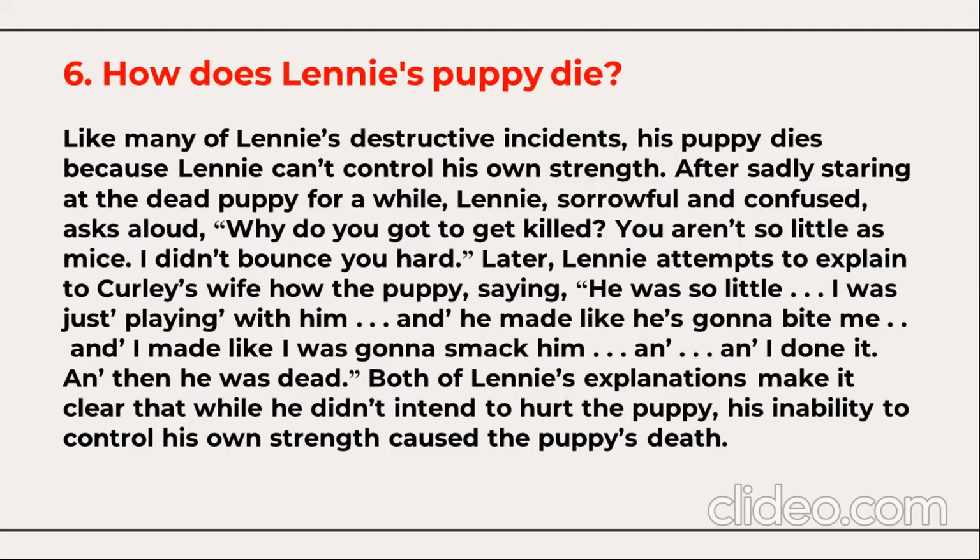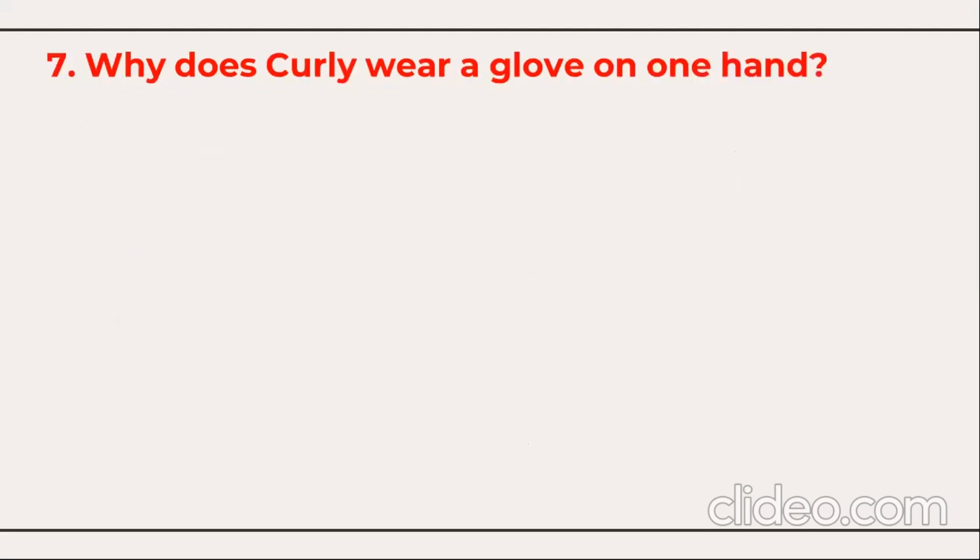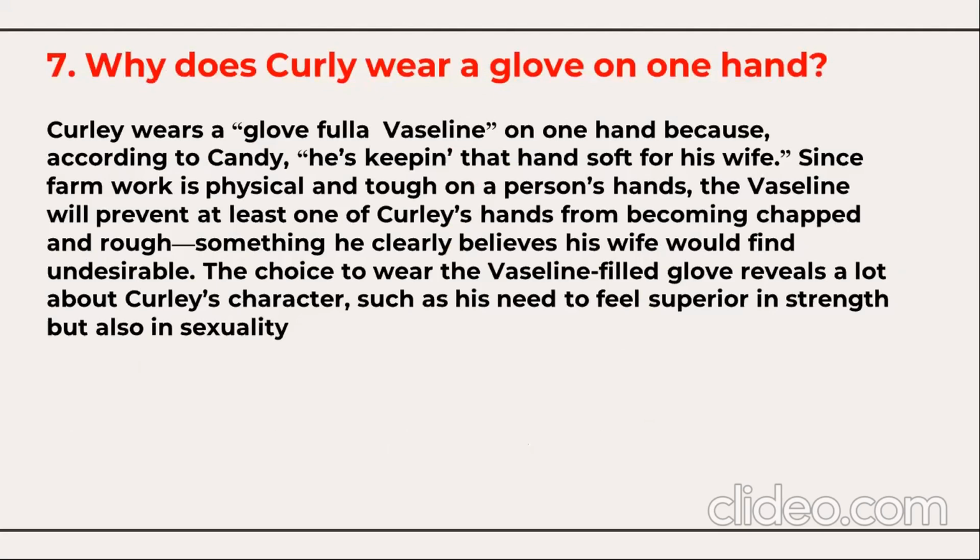and his inability to control his own strength caused the puppy's death. Why does Curly wear a glove on one hand? Curly wears a glove full of Vaseline on one hand because, according to Candy, he's keeping that hand soft for his wife. Since farm work is physical and tough on a person's hands, the Vaseline will prevent at least one of Curly's hands from becoming chapped and rough, something he clearly believes his wife would find undesirable.